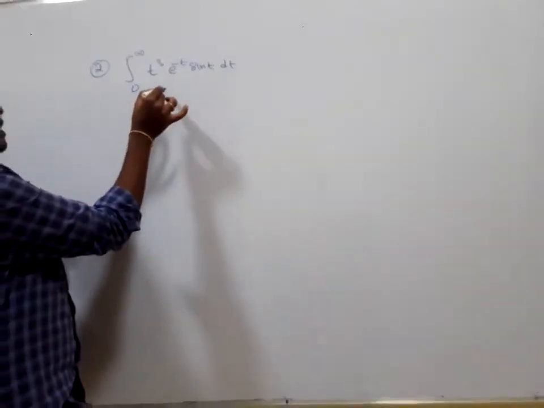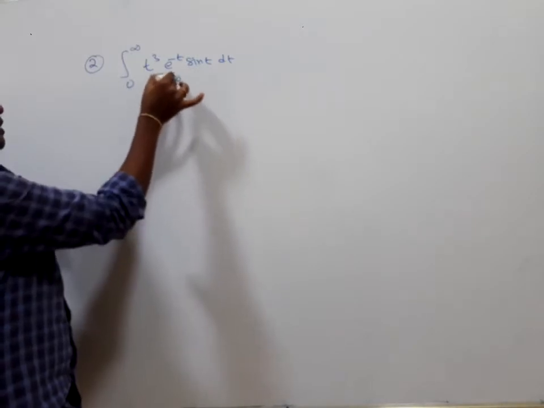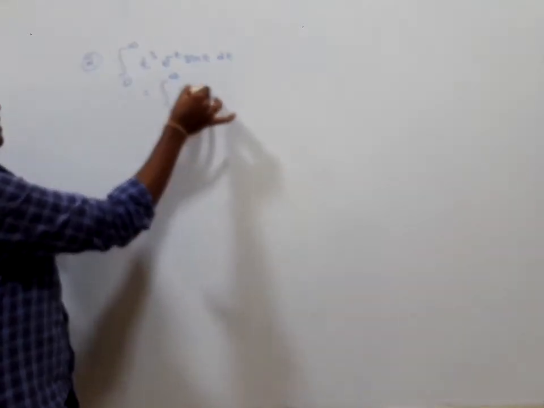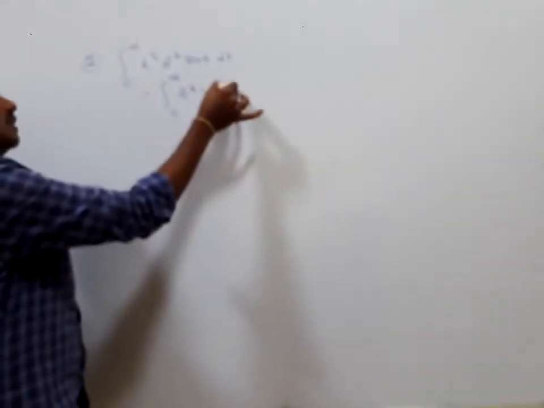The same way, it can be written as integral 0 to infinity e to the power of minus t, t cube sin t dt.